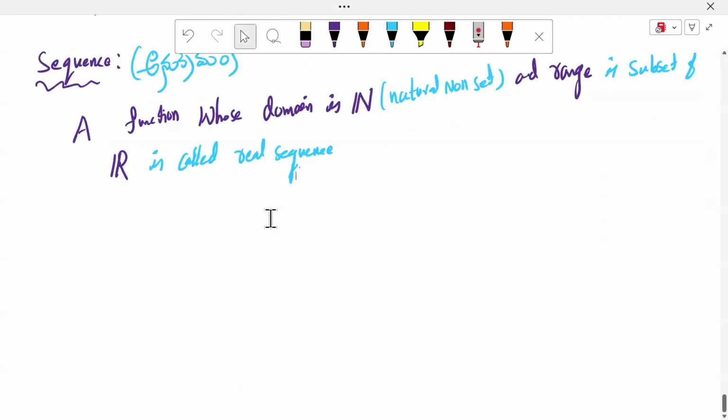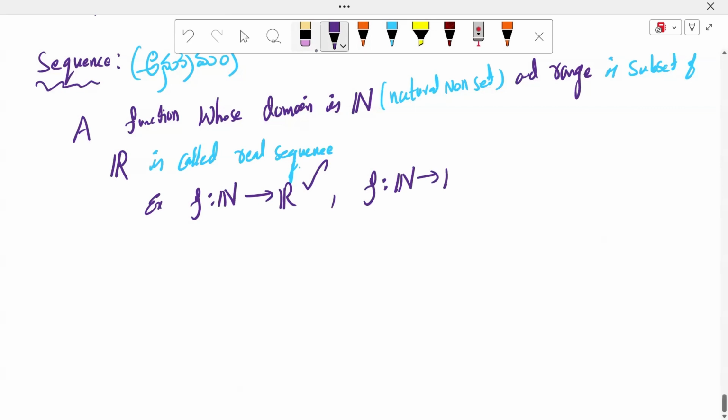కోడోమైన్ is the complex, range is a subset of complex అయితే complex sequence అని చెప్పొచ్చు. ఎగ్జాంపుల్స్ తీసుకుంటే ఇక్కడ చూడండి సార్, f అనేది న్యాచురల్ నెంబర్ సిస్టమ్ ఫిక్స్డ్ కావాలి. It is one of the real sequences. Next, f is a function defined with domain the fixed natural number set. Codomain is also natural numbers because the natural number set is a subset of R. Kabatti this function is called a sequence. So next, f domain is the fixed natural number set and codomain is the whole numbers, because whole numbers are a subset of R. It is also a real sequence.